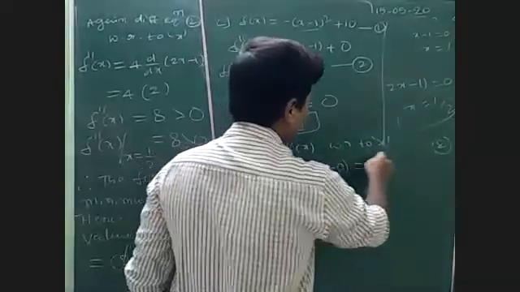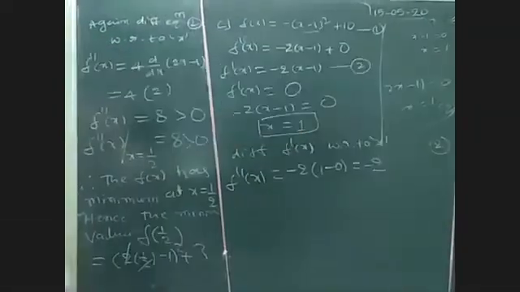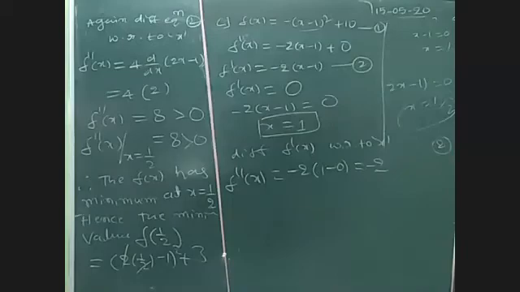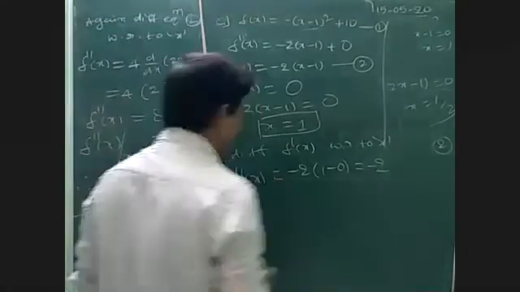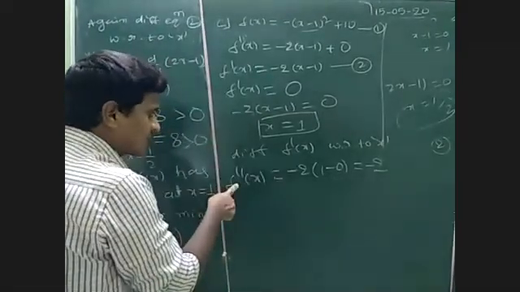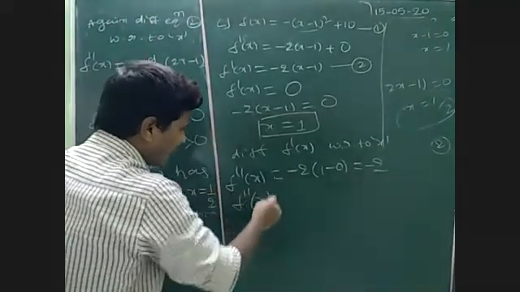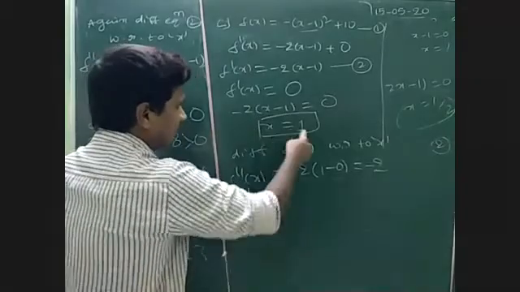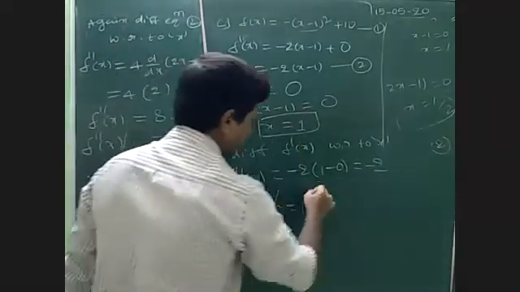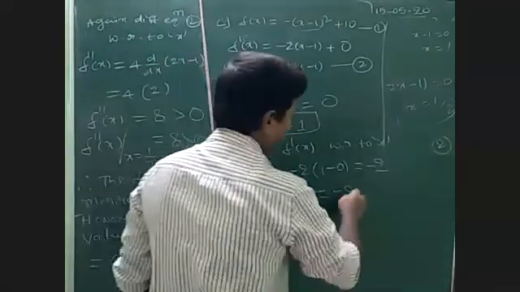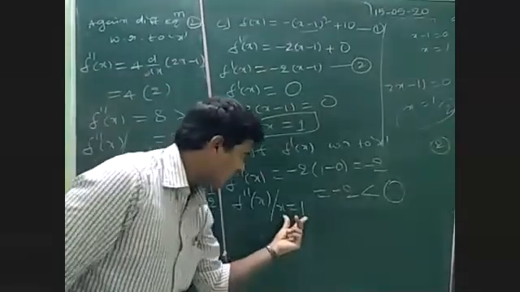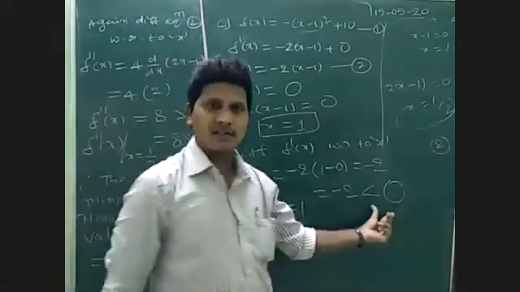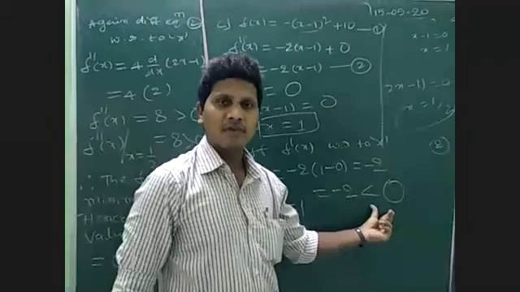So this is minus 2. Yes, f double dash of x we got minus 2, but this f double dash of x we need to find at given point x is equal to 1, we get minus 2 only. Minus 2 is a constant. So at x is equal to 1, f double dash of x is less than 0, the function having maximum.